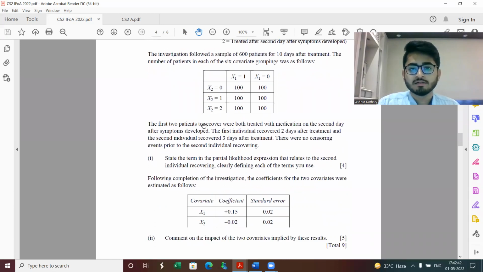So the first part is stating the term of the partial likelihood expression, and part 2 is commenting on the impact of two covariates. I would be sharing the solution of part 1 shortly, and in part 2 all you need to do is, first of all, one coefficient is positive, one is negative. So you could say whether they are having an increasing effect or a decreasing effect on the particular hazard. Secondly, you have been given the standard error. So you could come up with, let's say, a confidence interval, and then we could statistically say whether the covariate has a statistically significant impact on the particular hazard or not.